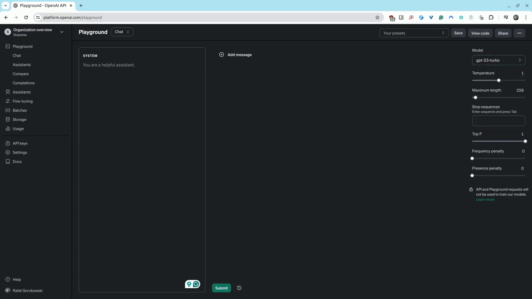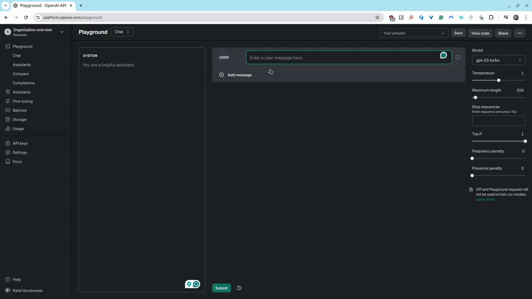Let's try to use the playground. In the main section, you can input prompts. For instance, if you want to categorize text, you would enter a prompt like the following. Let's put some example. Let's ask our model to classify the sentiment of this text. And here's our text.